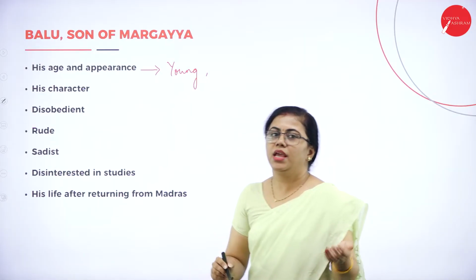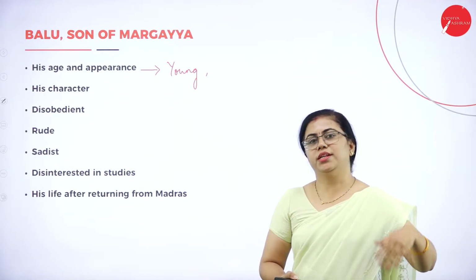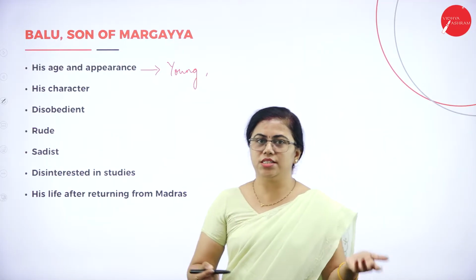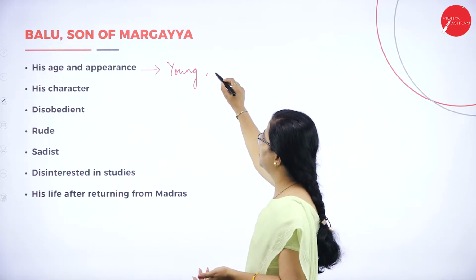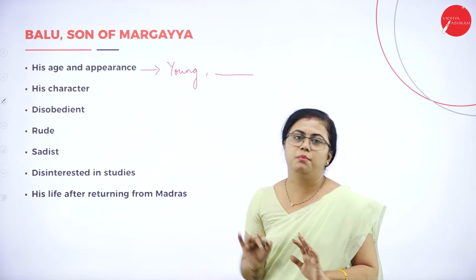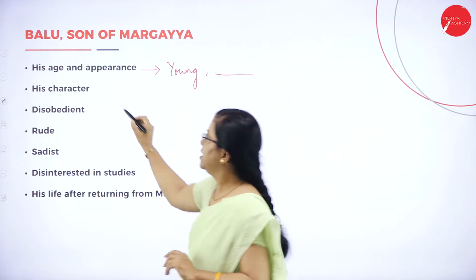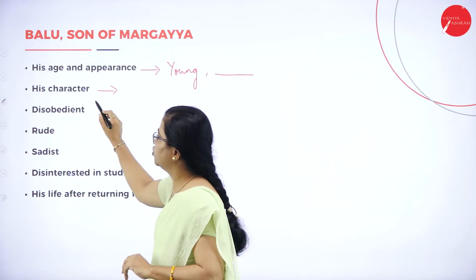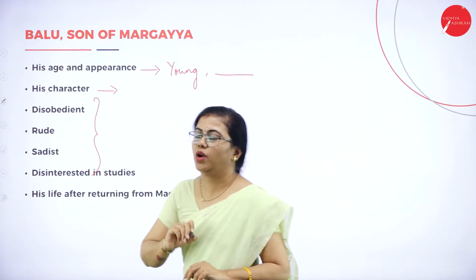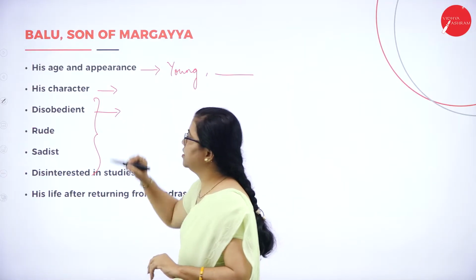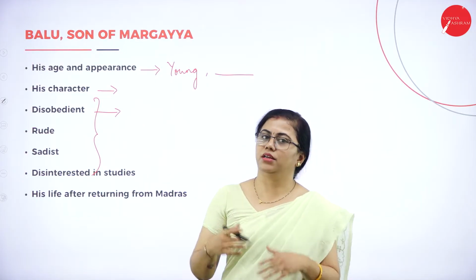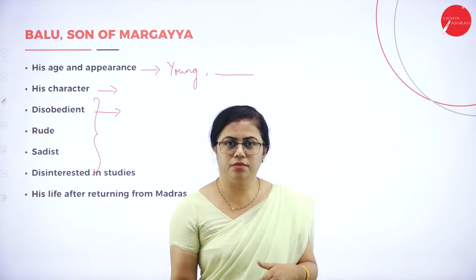Then what is his appearance? How does he appear? He is short statured, and he is very smart. So all these can be mentioned here. His physical appearance can be mentioned. Fine. Then his character. What is his character? So many characters are there. He was very disobedient even as a child and also as a youth.